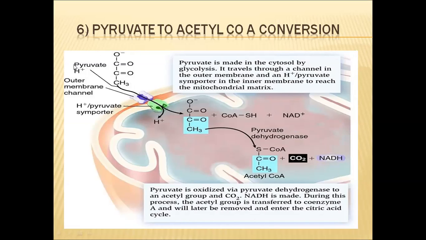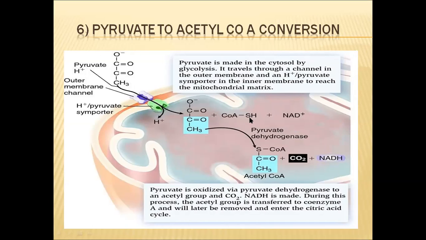In the cytoplasm, this pyruvic acid is synthesized, and this pyruvic acid enters into the mitochondrial matrix through this proton importer molecule. This proton importer molecule transports hydrogen ions as well as pyruvic acid into the matrix. Once pyruvic acid enters into the matrix of the mitochondria, it reacts with coenzyme A.